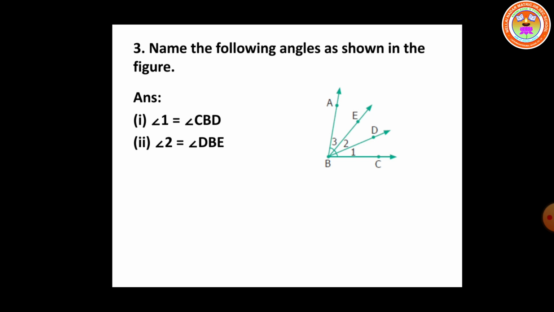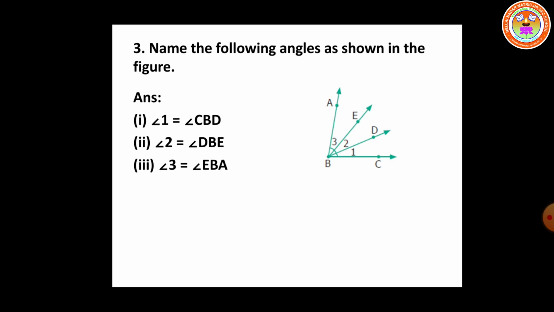Angle DBE. What is the name of angle 2? Angle DBE. Yes. Next one, angle 3. What are the rays having the angle 3? Ray BE and ray BA.